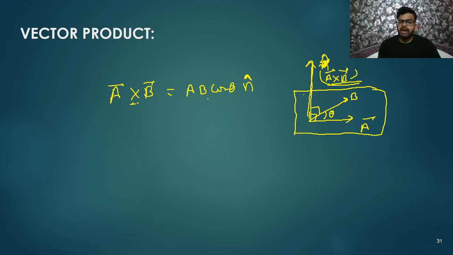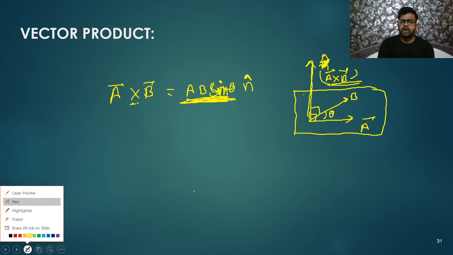Magnitude of A into magnitude of B. Sorry, I have written cos. This is the dot product. Sorry. This is sine. A cross B is equal to AB sine theta n cap. Remember, A cross B is AB sine theta n cap. Dot product is AB cos theta only. There is no n cap. But in cross product, we need to use A, B, sine theta, n cap. That's all.